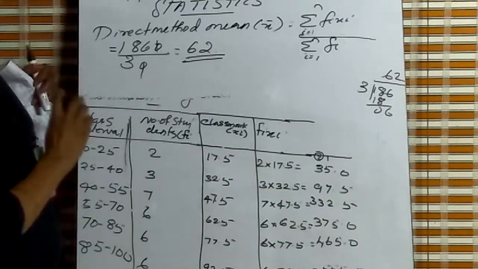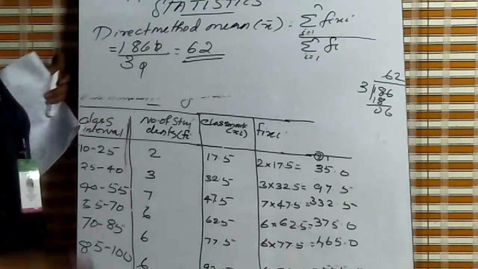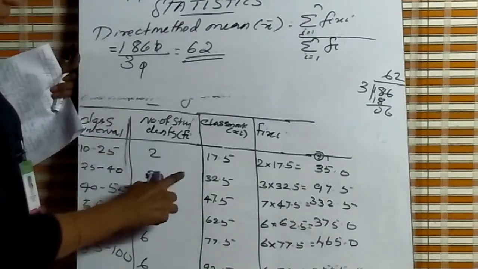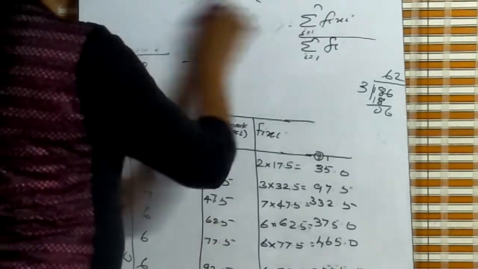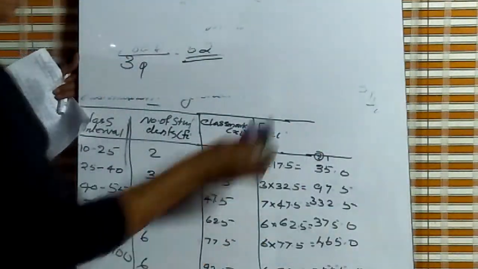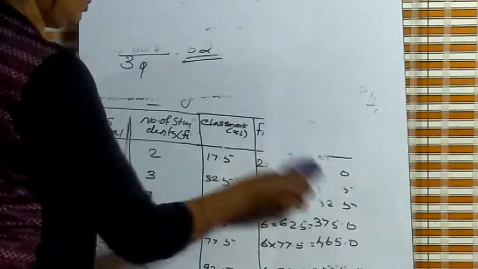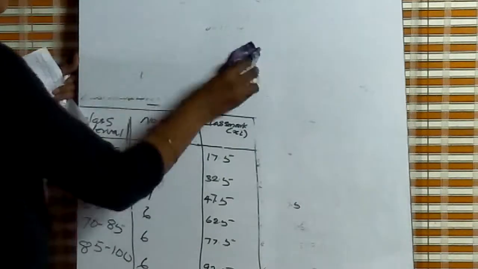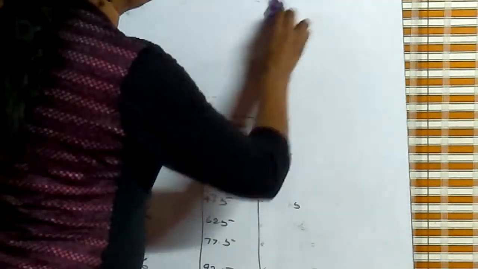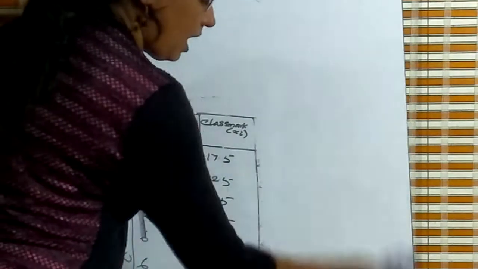Now our second method is the assumed mean method, for the same question. The question is: find the mean of the following distribution using the assumed mean method.